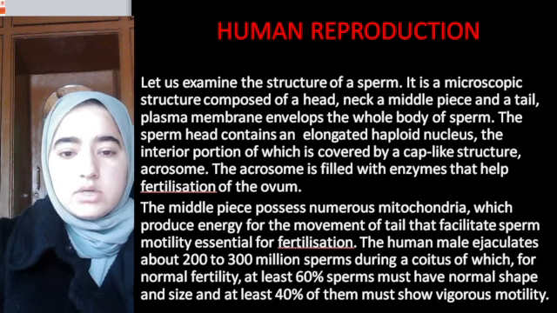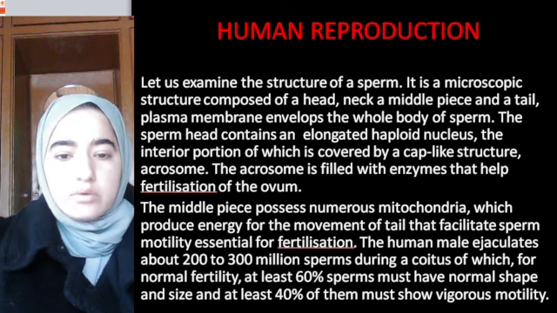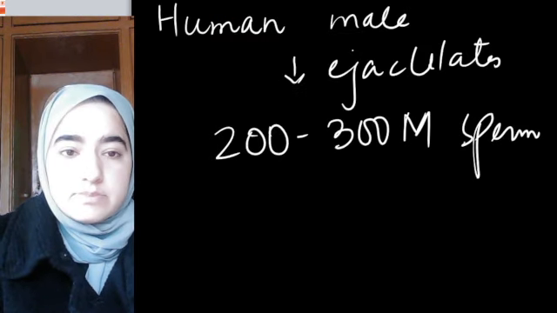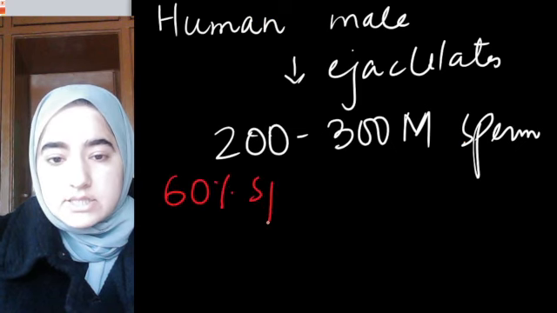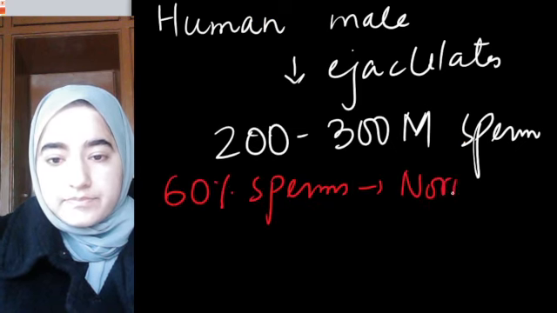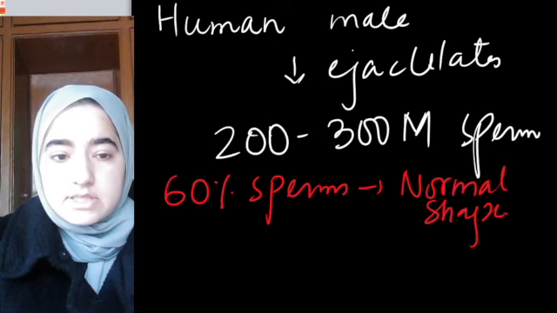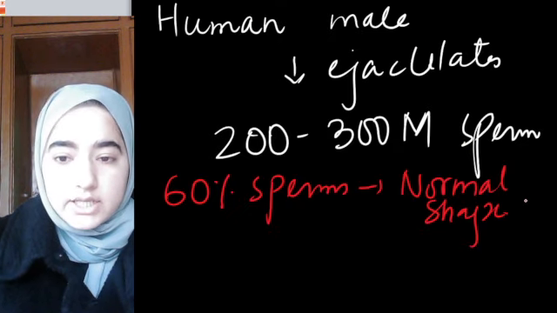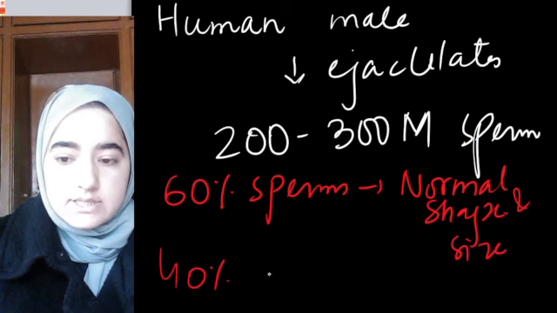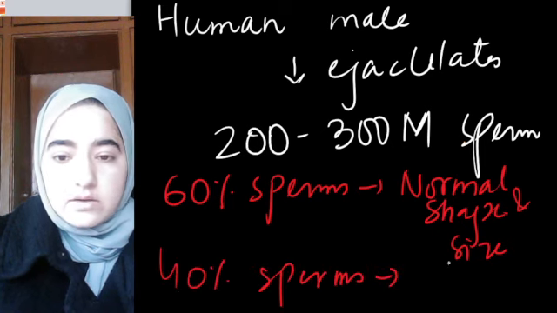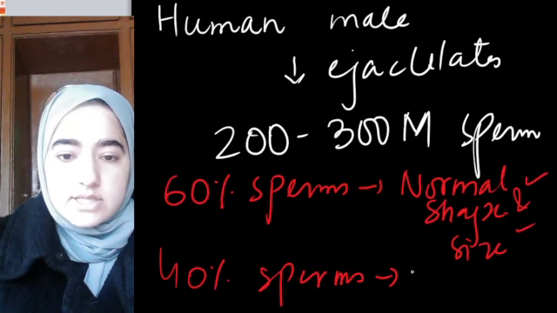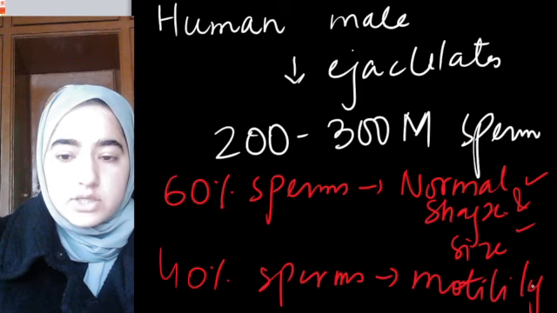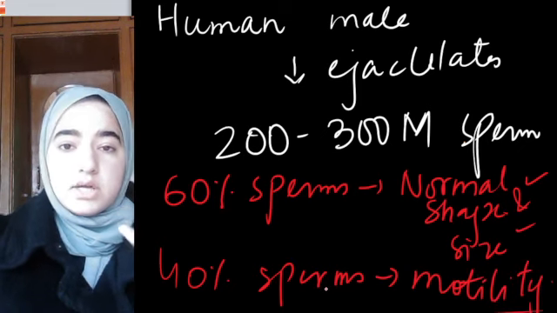Out of which, for normal fertility, 60% of sperms must have normal shape and size, and at least 40% must show vigorous motility in order to reach the ovum.